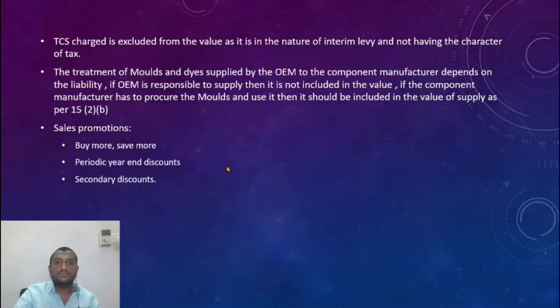Periodic year-end discounts. Sometimes what happens with big companies like Reliance Industries, if I make purchases from Reliance Industries in relation to telecommunication equipment, they look at the year end at who has made the most purchases from them. To them they give discounts in bulk amounts, like 1 lakh rupees discount. They just credit it into my account. So this cannot be linked to the invoice.